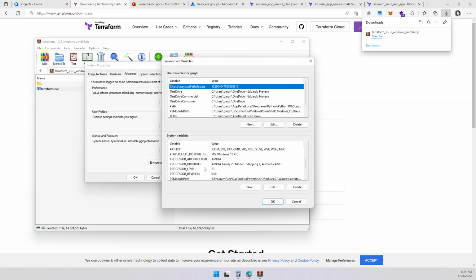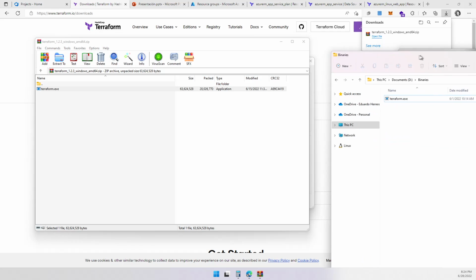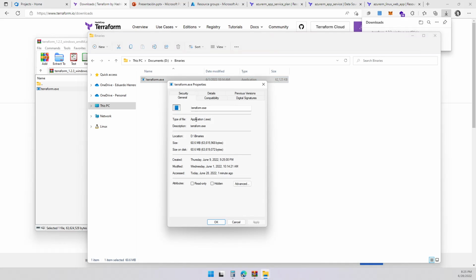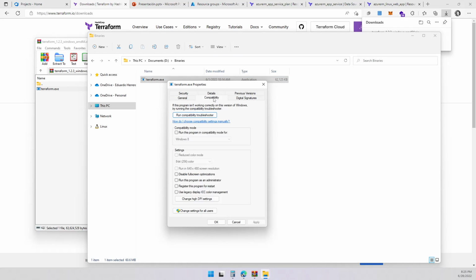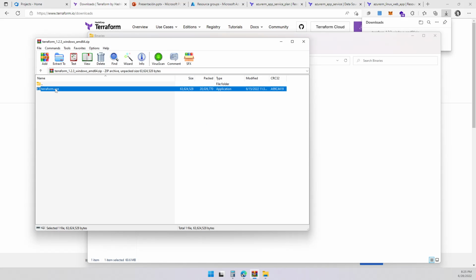The way we're going to install this one is we're going to copy this Terraform file into a folder. I already have set this up, so I'm going to copy in the binaries. And here I got the Terraform .exe. This is the 1.2.3 version; the 1.2.2 version is the one you saw before. So let me see if I can see it over here. Details, I think. No, but this one was from June 1st. So let's replace that, right?